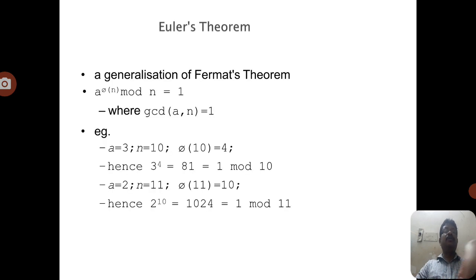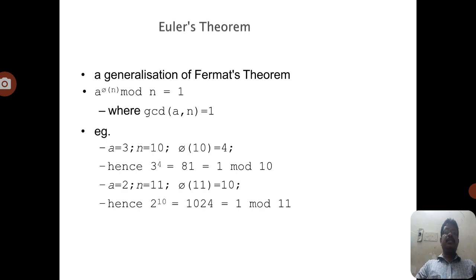So this is the Euler's totient function. Coming to Euler's theorem: what is Euler's theorem? Euler's theorem is derived from Fermat's. Fermat's theorem says that if a and p are two numbers where a is not divisible by p, then a to the power p minus 1 is congruent to 1 mod p. But here Euler's theorem can be stated